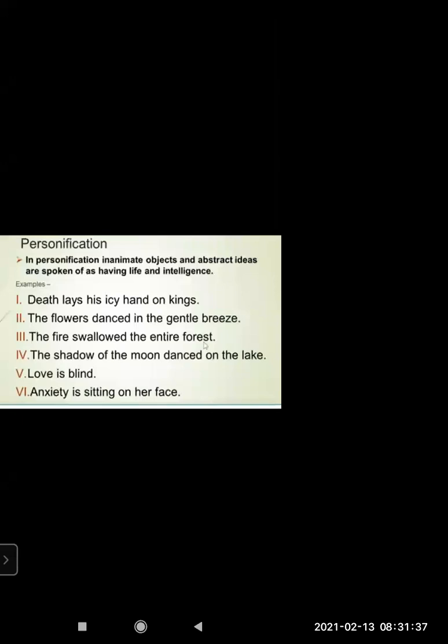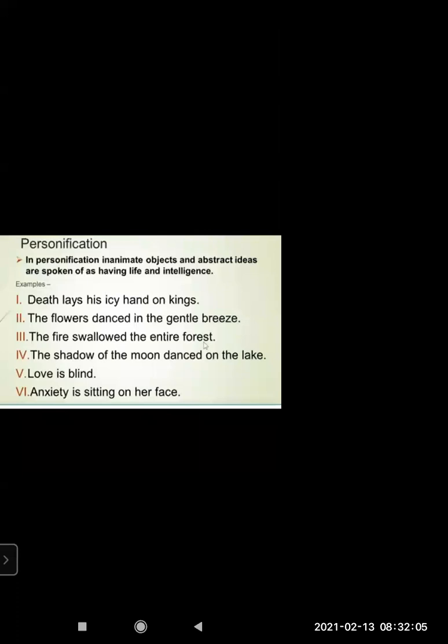Death lays his icy hand on kings. Now, death lays his icy hand on kings. It means, in a simple way, if I would have put this idea, it would have been that kings passed away or they died. I can tell it that way. But this is written by a poet. A poet wants to use some poetic effects.